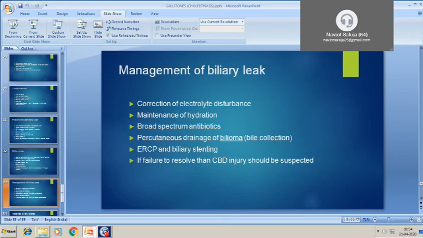We can go for percutaneous drainage of the bile, USG guided percutaneous pigtail drainage. And if there is still a lot of bile output, then we can go for ERCP and stenting of the bile duct. If there is failure to resolve, then the possibility of common bile duct injury should be suspected.